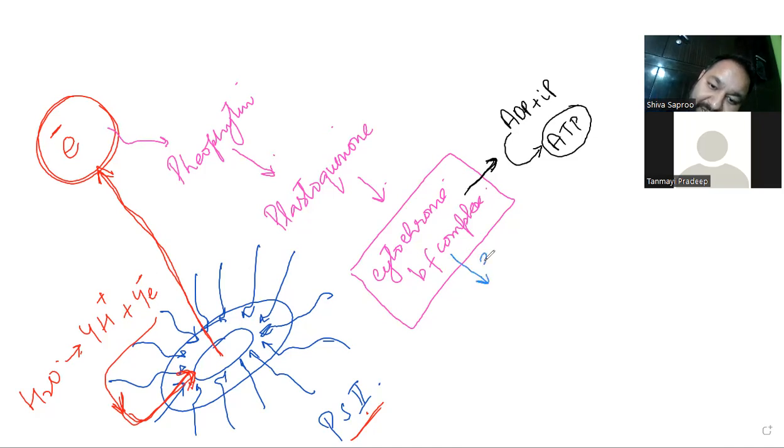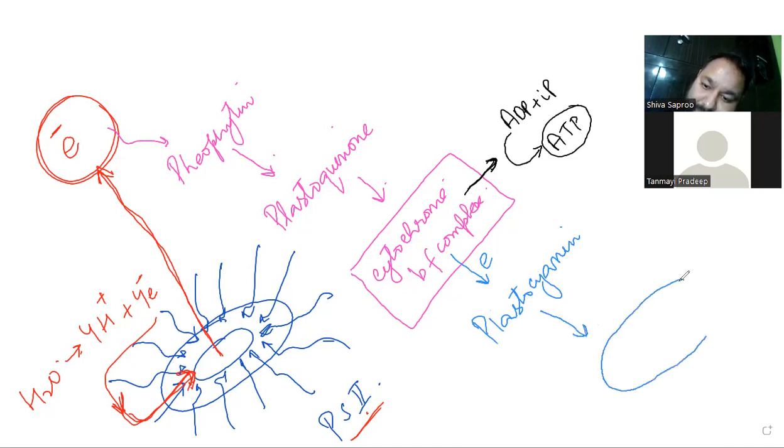Yes. This electron is now taken by plastocyanin and put inside the pigment system first.